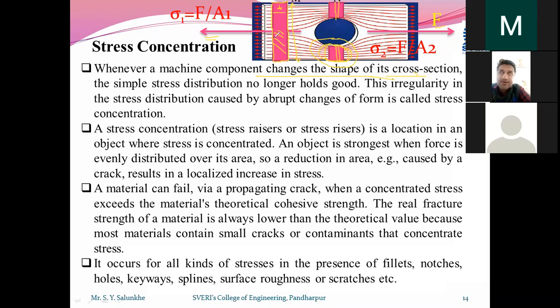So when you are going to calculate stress here, how can you calculate? Stress is equal to force divided by area. Which area do we calculate? Suppose this value is b, then b multiplied by t. We take the area here, right? Definitely some stress value will come here. Suppose we get 10 newton per millimeter squared.